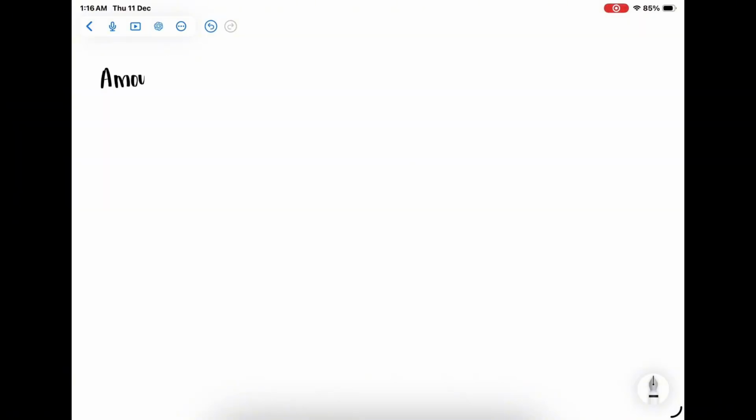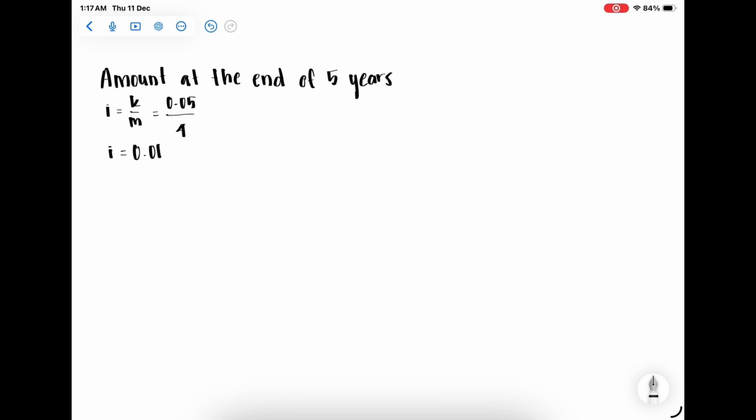The problem here is we have to find the future value S and the monthly payment R. S is the amount at the end of 5 years. First, we need to find i equals j over m. i equals 0.05 divided by 4. The answer for i is 0.0125. Then we need to find n. n equals 4 multiplied by 5. The answer for n is 20.